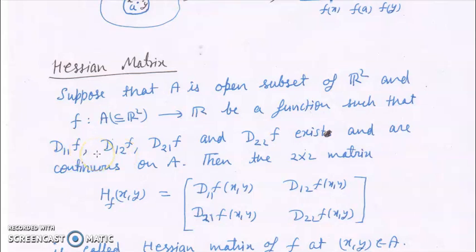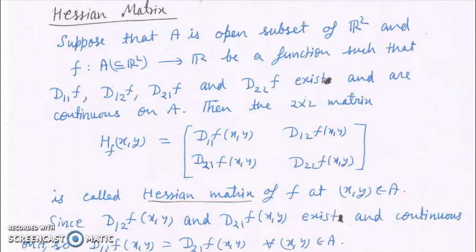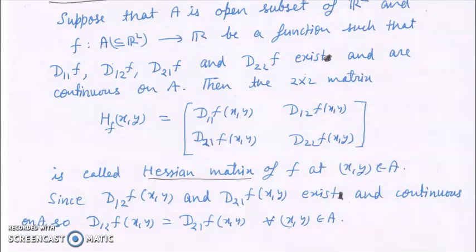So these are the second order partial derivatives. All these second order partial derivatives exist, and also they are continuous on A. Then the 2 cross 2 matrix H f(x,y) defined as D11 f(x,y), D12 f(x,y), D21 f(x,y) and D22 f(x,y) is called the Hessian matrix of f at (x,y).